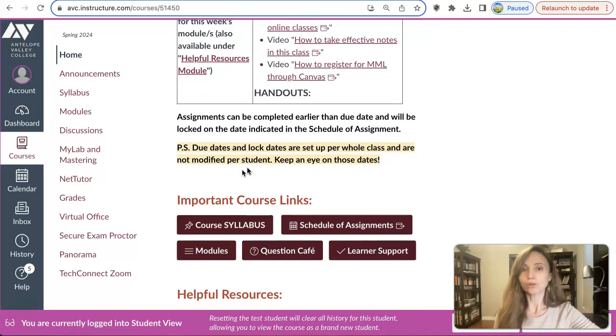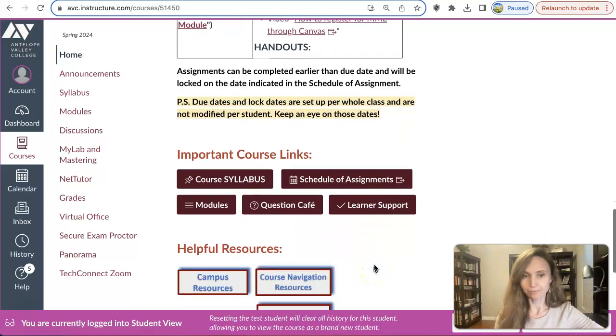Assignments can be completed earlier than due dates and will be logged on the date indicated in the schedule of assignments. The link to the schedule of assignments is located here under the important course links section. They're also linked to the course syllabus, linked to modules, the same modules here on the left side, a link to Question Cafe, where you can ask any questions about the course and answer the questions that other students are asking, and a link to the learner support module.